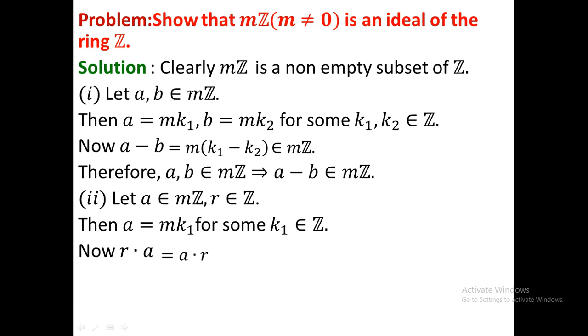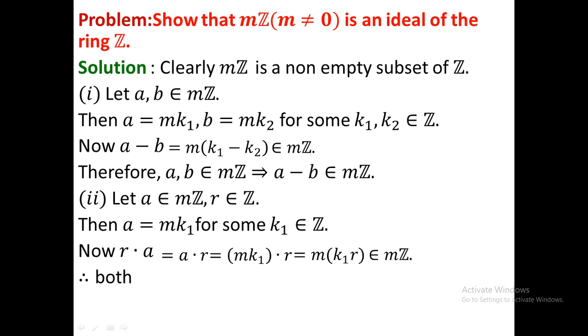Now here a is mk1, so mk1 dot r can be written as m times (k1 dot r). So clearly this is a multiple of m because it is m times some integer. Since this is a multiple of m, this must belong to Mz.